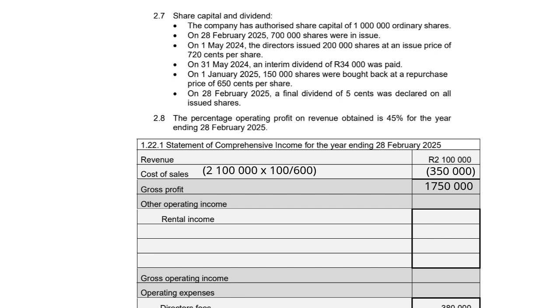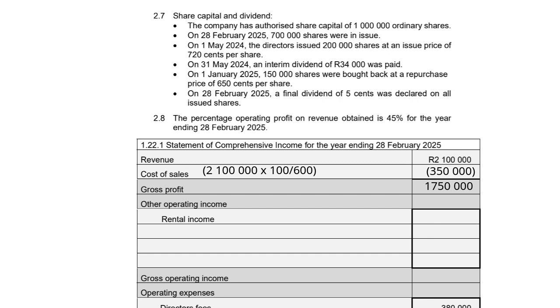If we go to adjustment 2.4, rental income includes the rent for March and April 2025. An increase of 10% came into effect on 1 January 2025. So obviously, if it includes March and April, it means we've received rental income for 14 months. But from the 1st of January, the monthly rental increased by 10%.